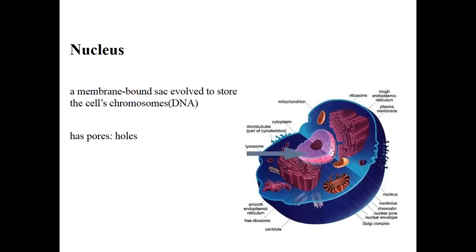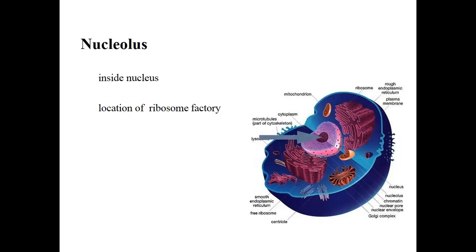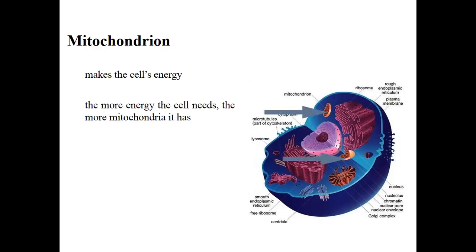In the center, there is a nucleus that has genetic material inside, with pores in its membrane for the movement of different ions, molecules, or necessary materials, and proteins, from inside to outside. Then there is a nucleolus inside the nucleus, known as the ribosome factory. After that, there is the powerhouse of the cell in the cytoplasm, known as mitochondria in plural and mitochondrion in singular. It converts solar energy or other energies into cellular energy for processing different functions.